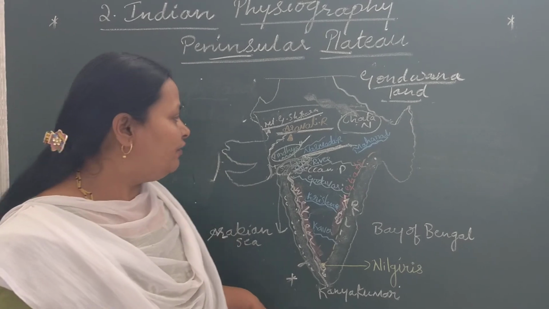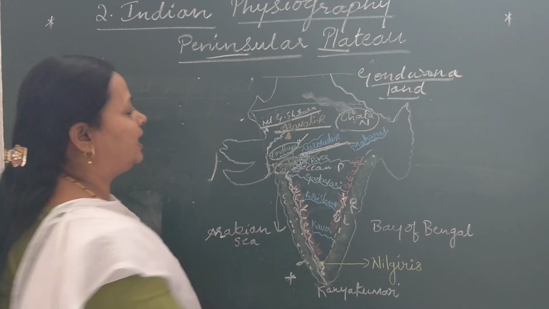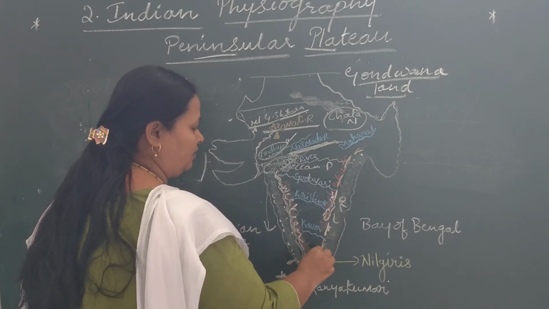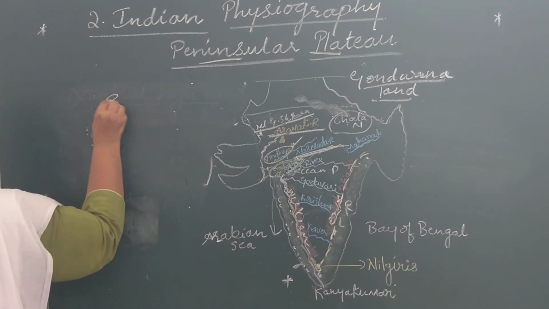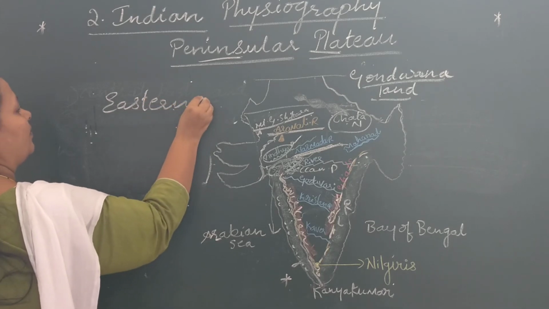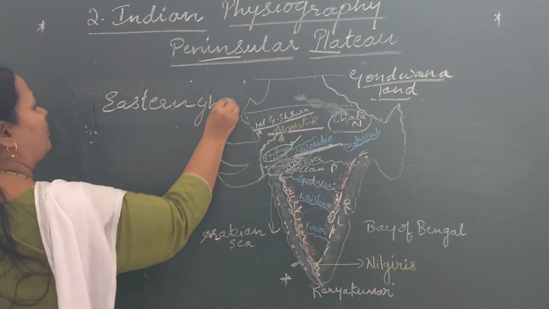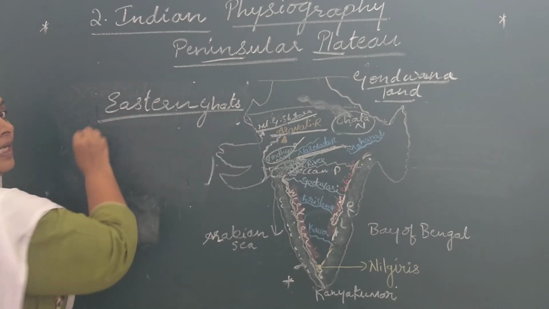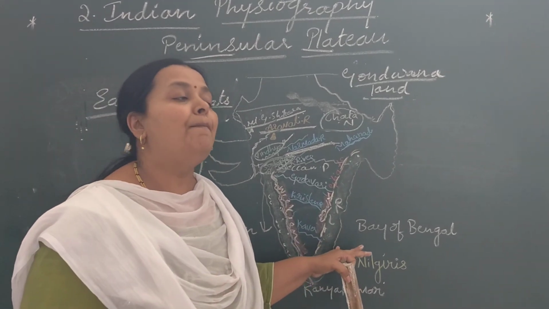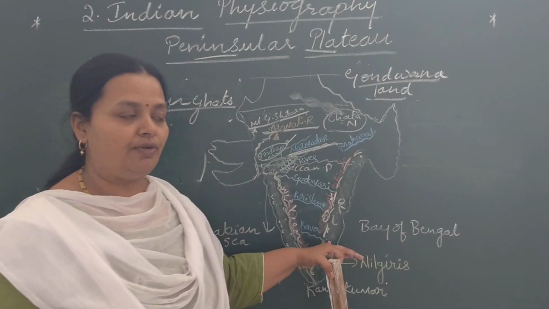Okay. Now we shall study about the Eastern Ghats. See, these are the Eastern Ghats. Eastern Ghats run parallel to the east coast of India.